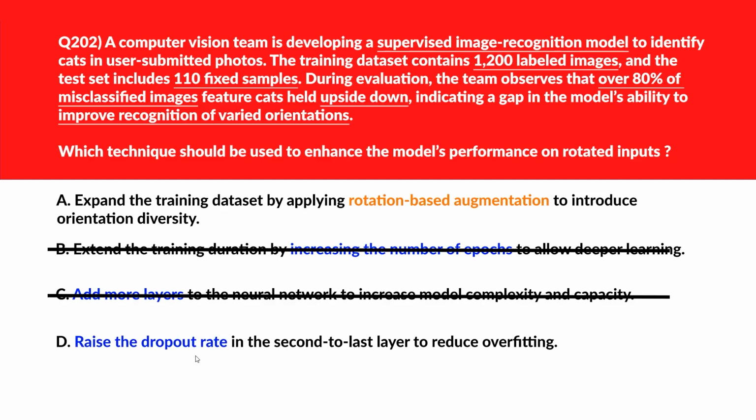D says raise the dropout rate in the second to last layer to reduce overfitting. Raising the dropout rate reduces overfitting but doesn't target orientation based errors. Wrong answer. We'll lock option A as the correct choice.